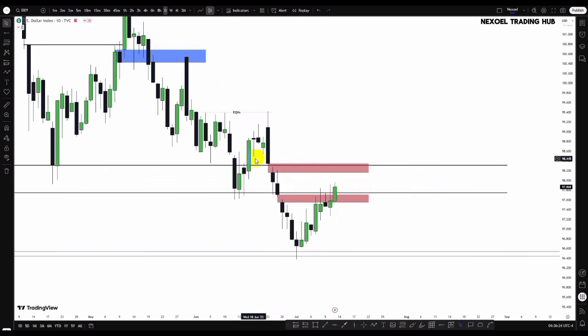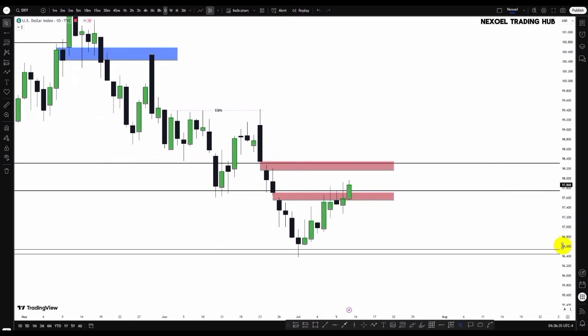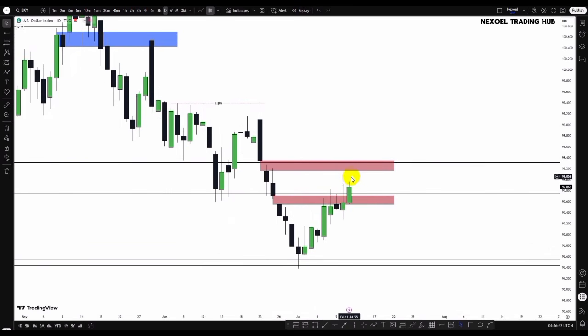And we have an inversion fair value gap here in the daily time frame. Now we can see that volume has filled up this liquidity gap, and we can see how volume closed above that. So we could see the possibility of that bullish continuation. So what I'll be looking forward to see is the possibility that we could see price return to retest this, and then we have that bullish reaction to the upside.